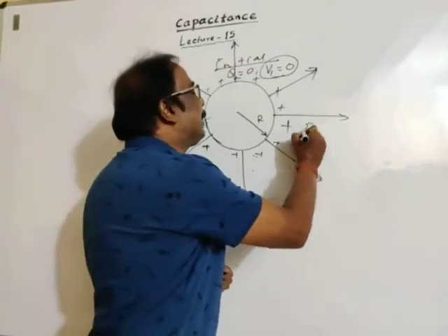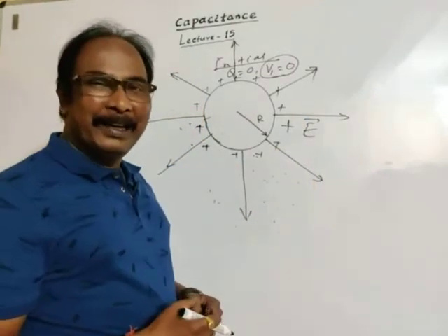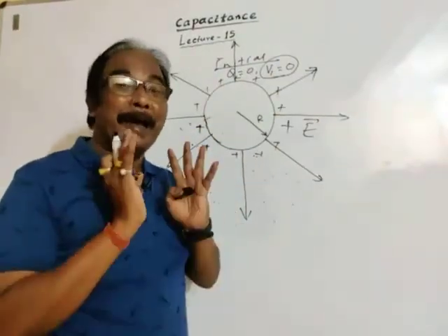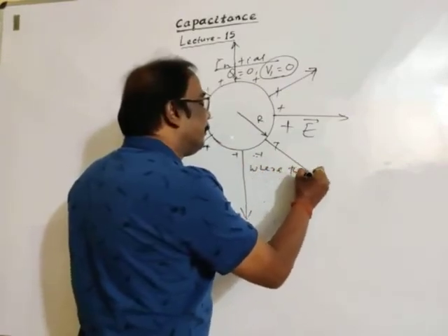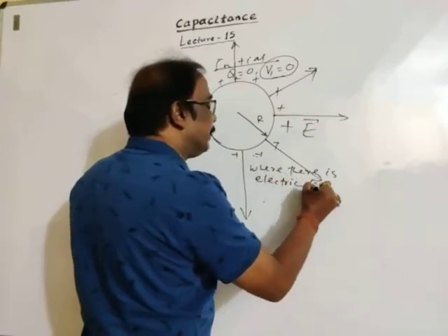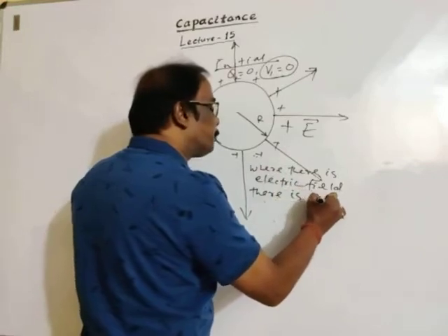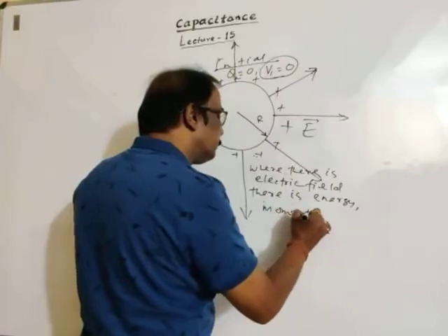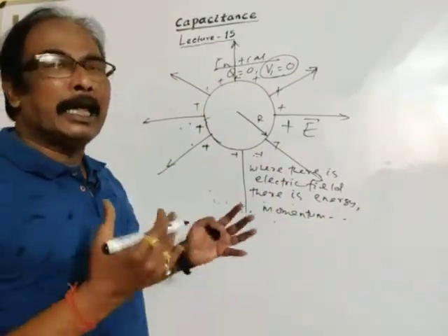The range of the electric field is infinity, and the electric field is present all around the conductor. Where there is an electric field, there is energy and there is momentum.